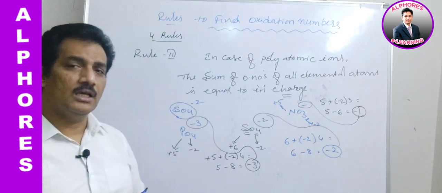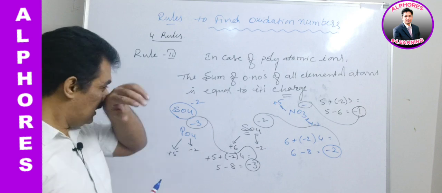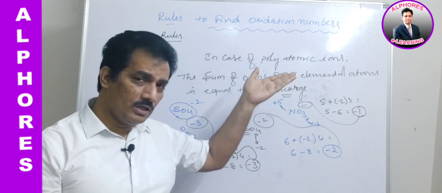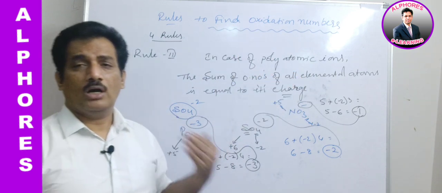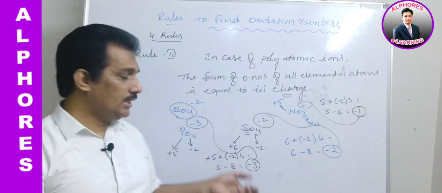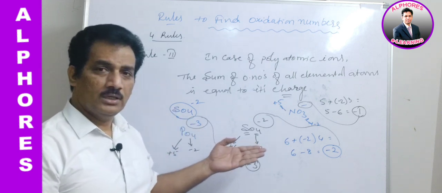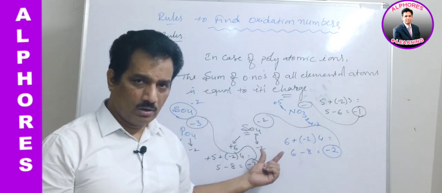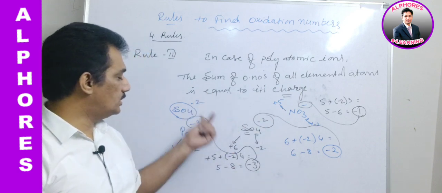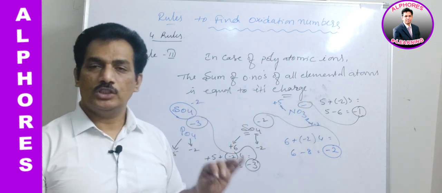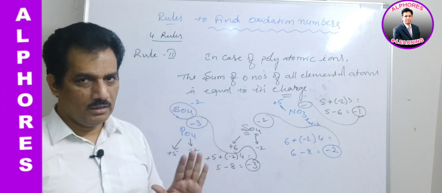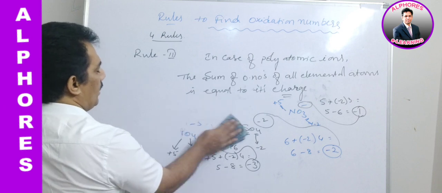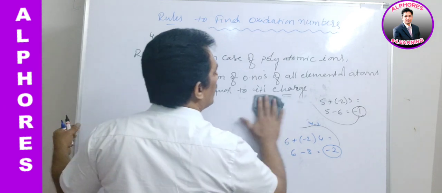First you try to understand this. What is that rule 3? In case of monoatomic ions, what are we doing? In case of monoatomic ions, the charge itself is its oxidation state. But in case of polyatomic ions, the sum of the oxidation states of all the atoms present in the ion is equal to its charge. Clear? That is nothing but rule number 3.